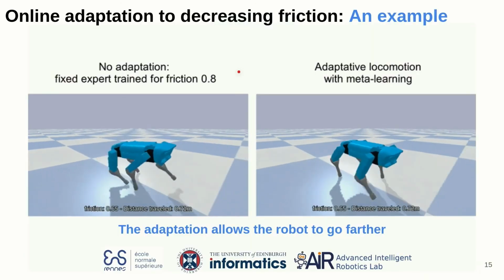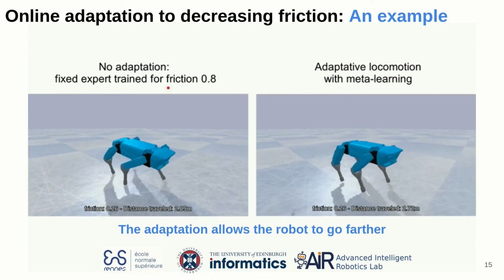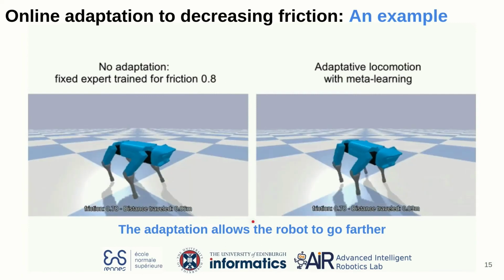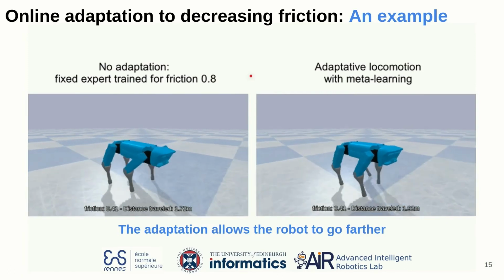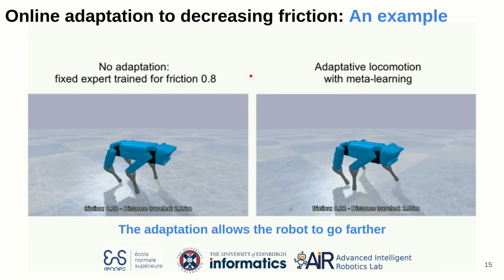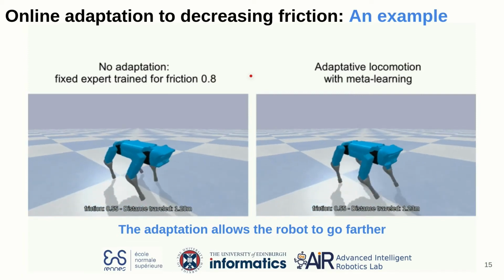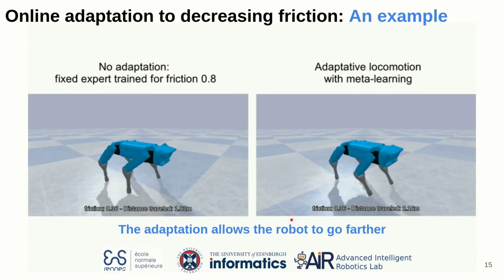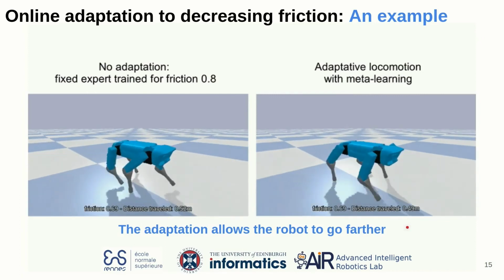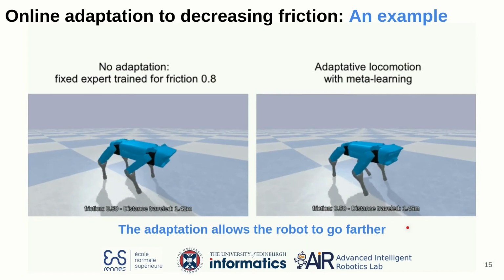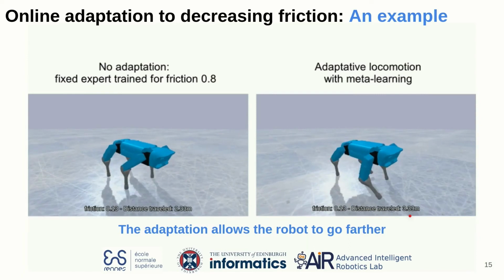Another application of this meta model for different friction is the adaptation to decreasing friction during the same episode. Here we linearly decrease the friction from 0.8 to 0.2, and you can see that with the MetaLearn model, the controller is able to go further, which shows that we are able to adapt to discrete conditions, but also to continuous conditions.